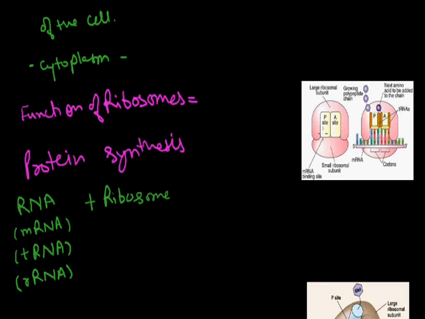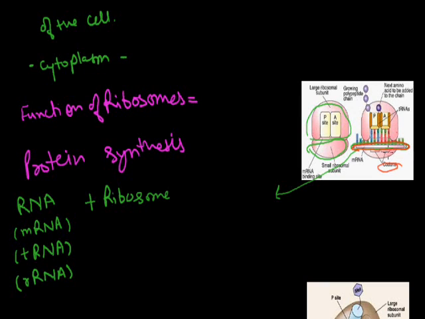Here are the ribosomes, made up of two subunits. This is the large subunit of the ribosome, and this is the smallest subunit. Between these two subunits, the mRNA molecule is present, which has the information regarding protein synthesis. The type of protein synthesized by the cell depends on this mRNA molecule. This information is present in the form of codons. Here these two ribosomal units, one the smallest unit and the other the largest unit,